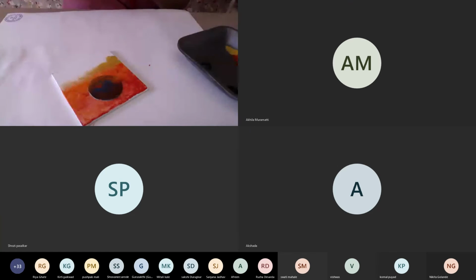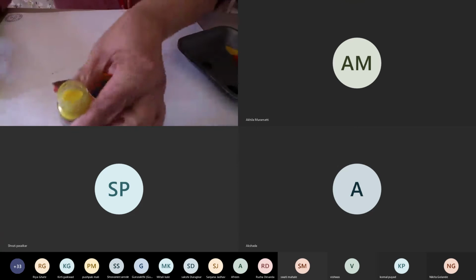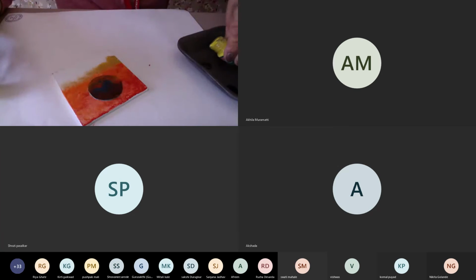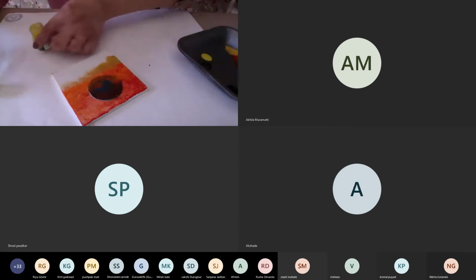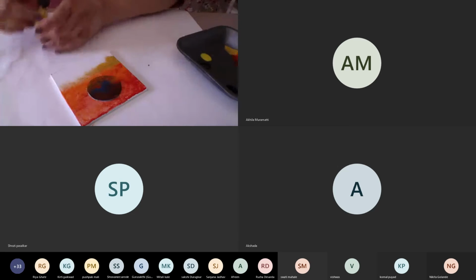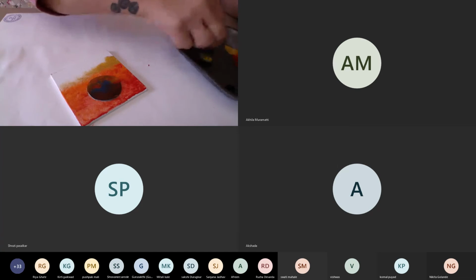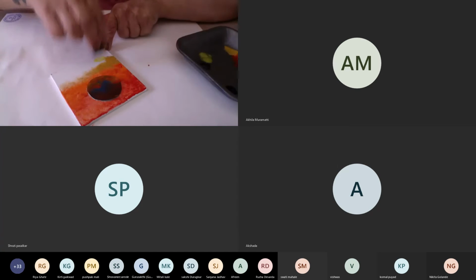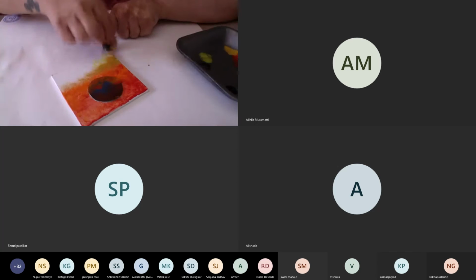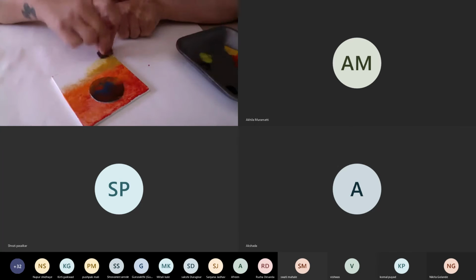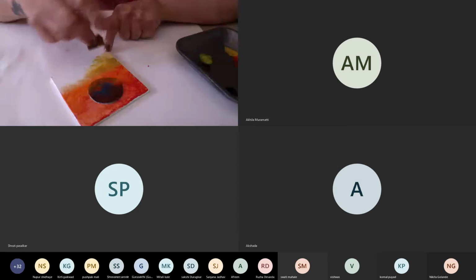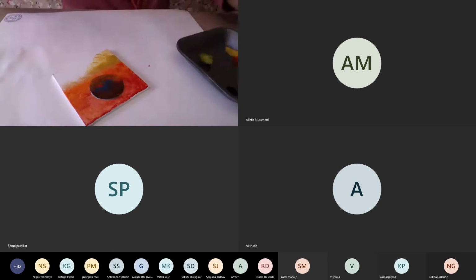So I'm going to use this yellow color also, which is a poster color. Just a little of it. Like I told you, all these are palette colors, and since all these are palette colors, I'm using them together in a mixed way, in a mixed form. It's a nice shaded way you can do it.